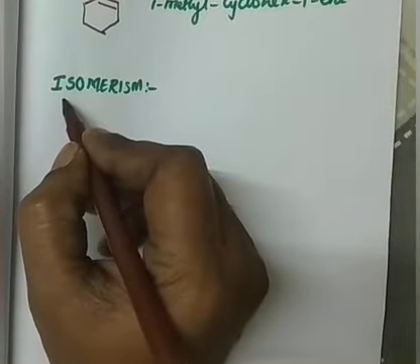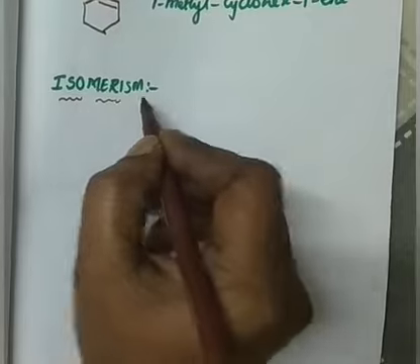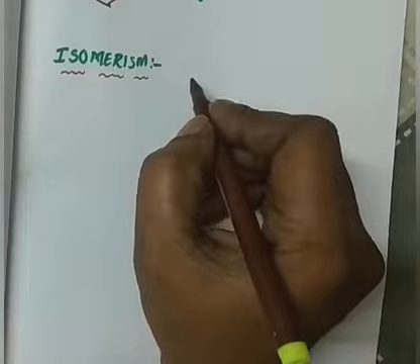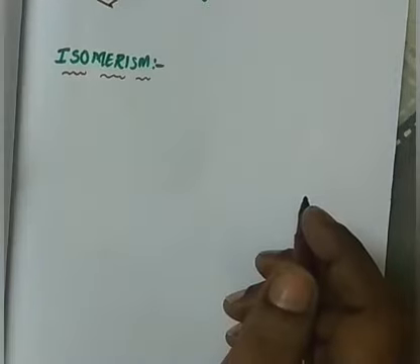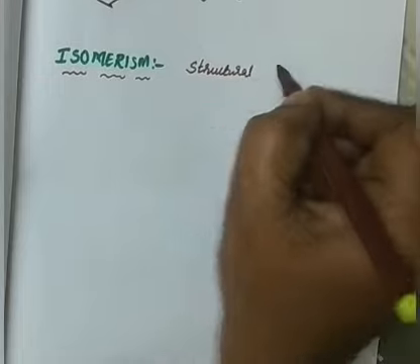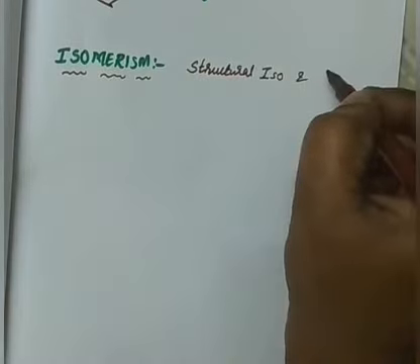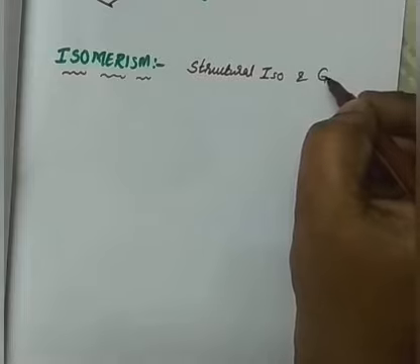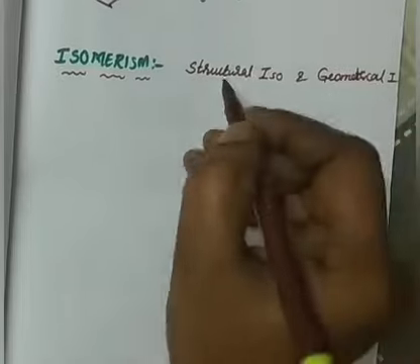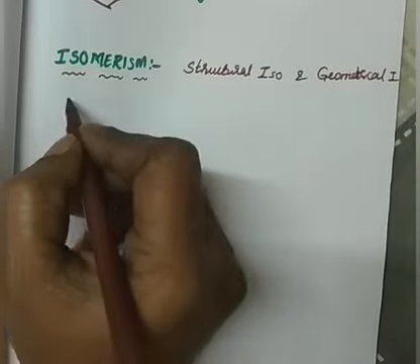Okay. After nomenclature, the next topic is isomerism. So isomers are the compounds having the same molecular formula but different properties or different structures. Right. In alkanes, we have seen only structural isomerism, chain isomerism is possible. But here, both structural isomerism and geometrical isomerism are possible for the alkenes. Geometrical isomerism. Right. First, we discuss structural isomerism. Right.